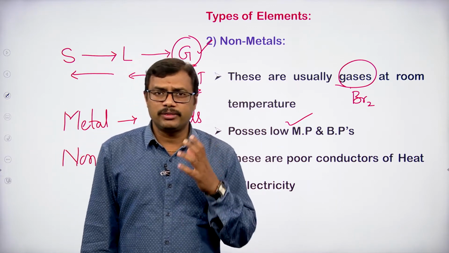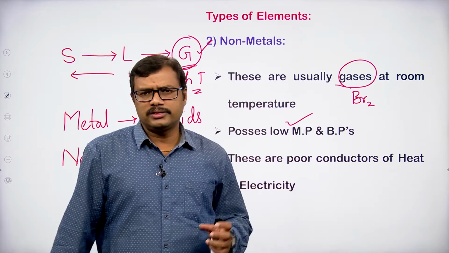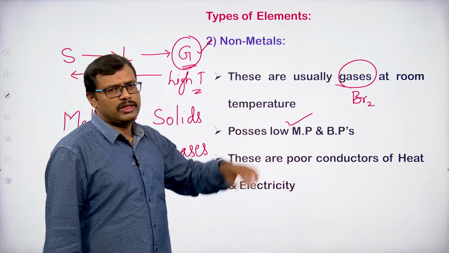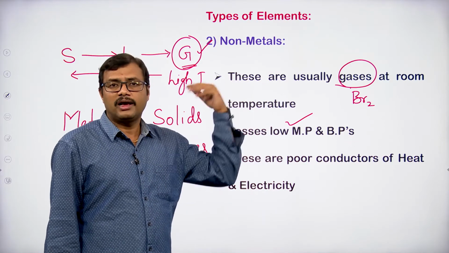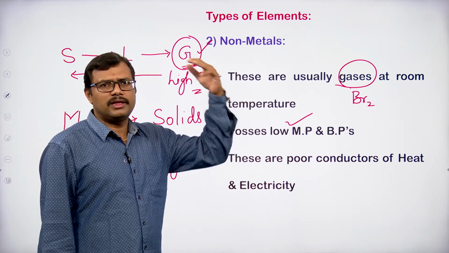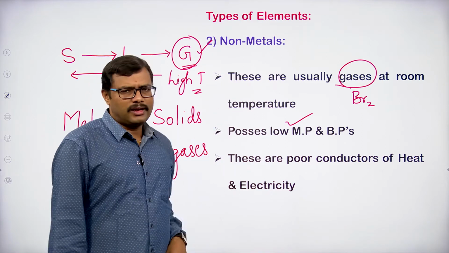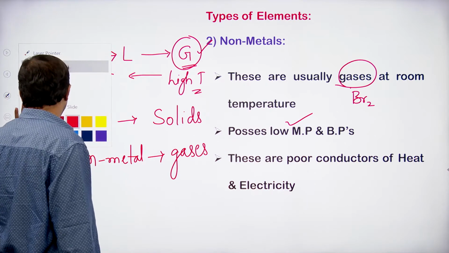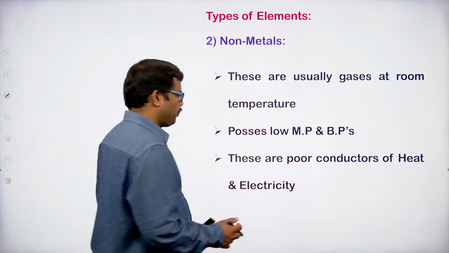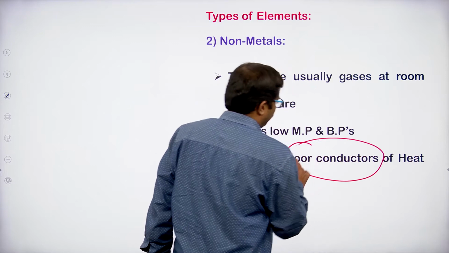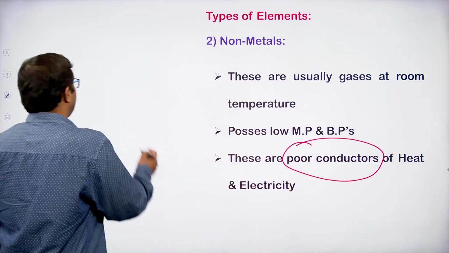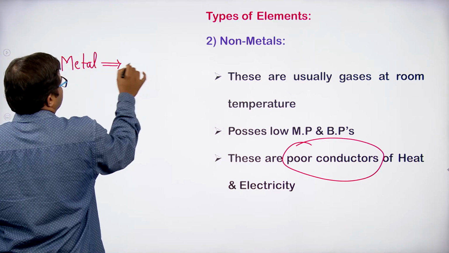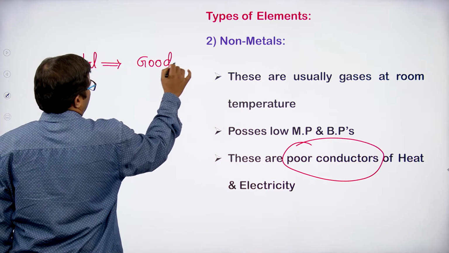The boiling points and melting points of non-metals are very low, whereas the melting and boiling points of metals are very high. Metals possess high melting and boiling points, whereas non-metals possess low melting and boiling points. What about the conductivity in case of non-metals? These are poor conductors. Metals are good conductors of heat and electricity.